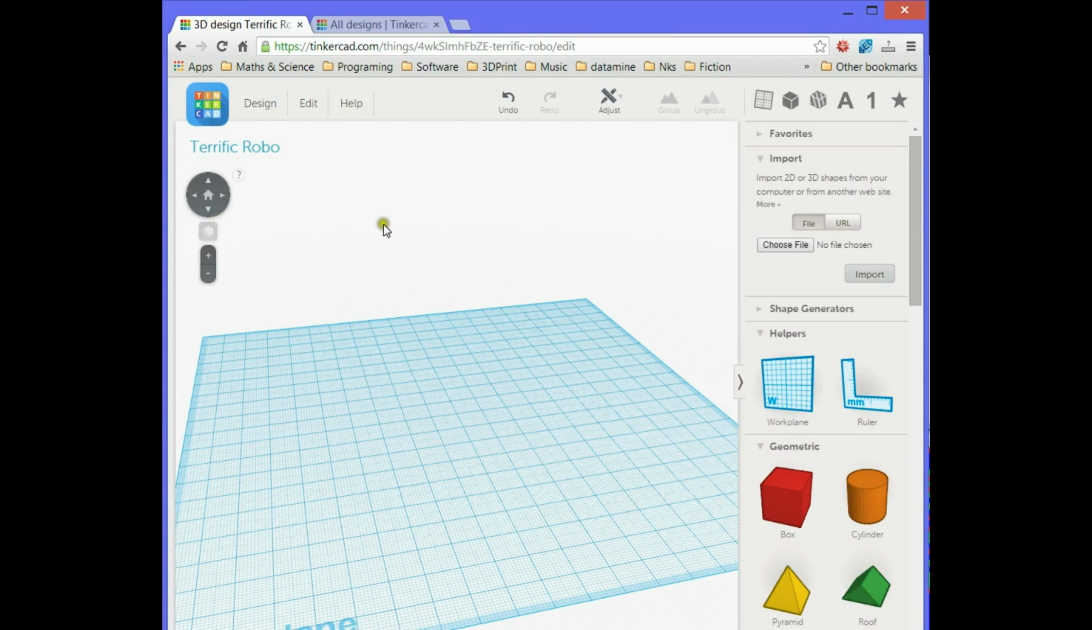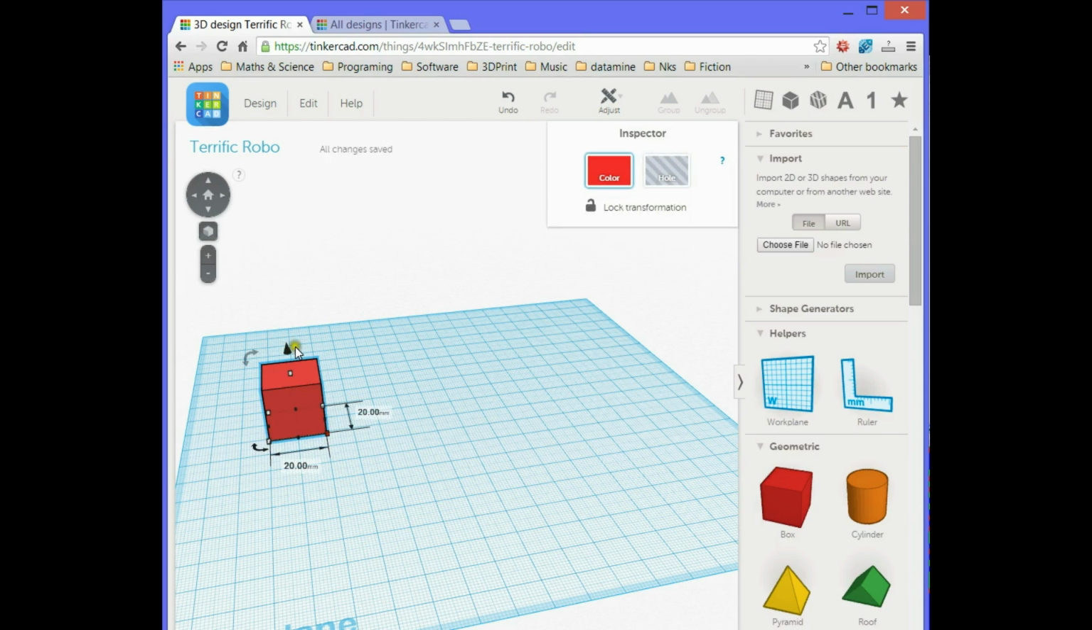Okay, so today I'd like to show how ridiculously easy it is to make moving 3D objects using Tinkercad. To demonstrate this, I'm going to make a little toy car. To get into Tinkercad, all you need is a browser, and you can just go and sign in, and then you get to this screen here.